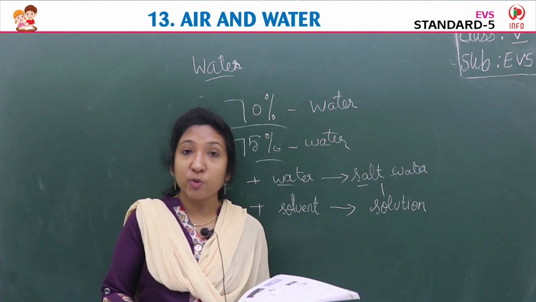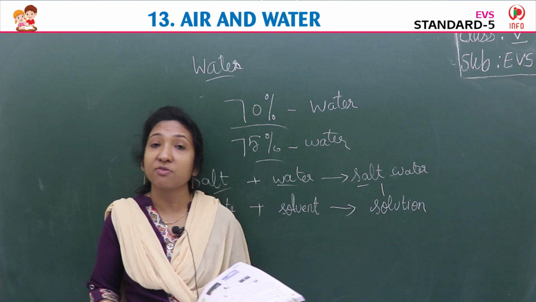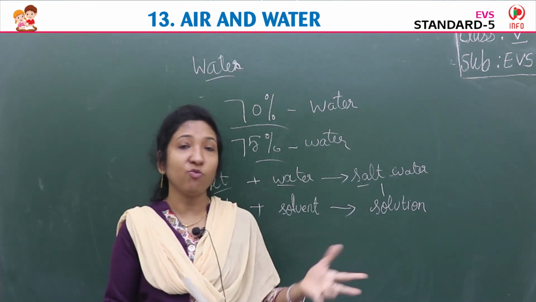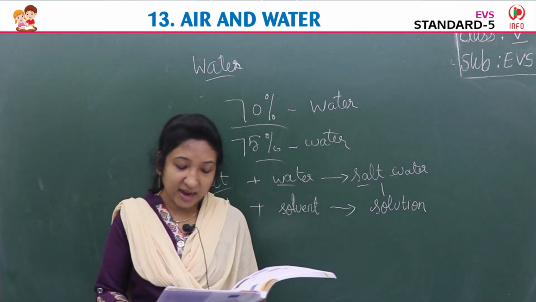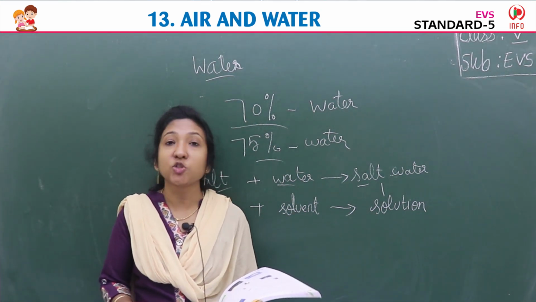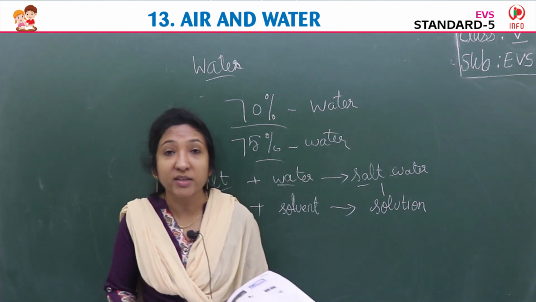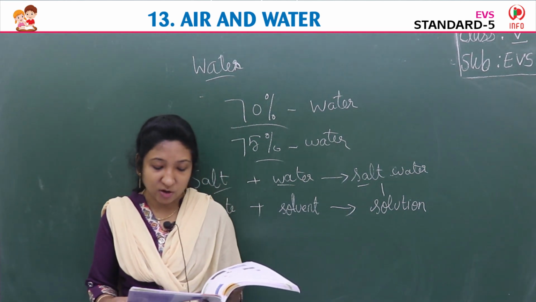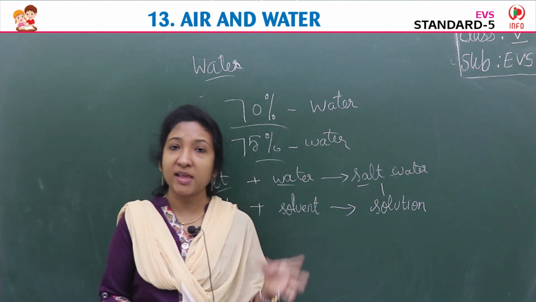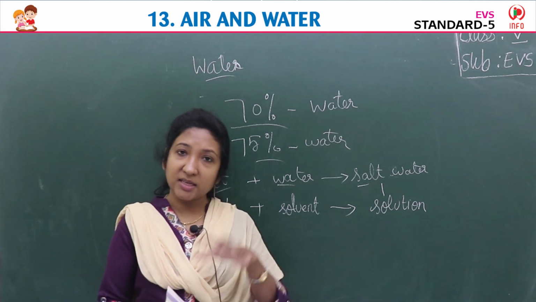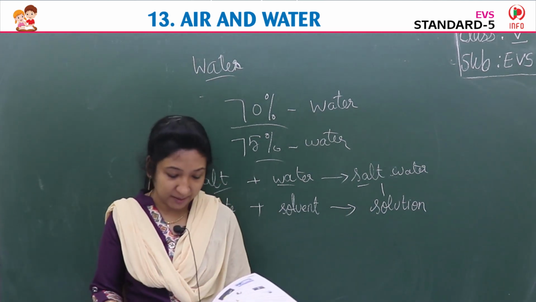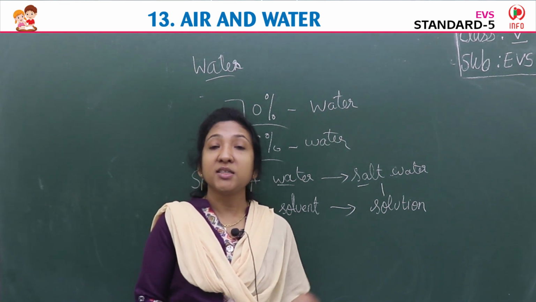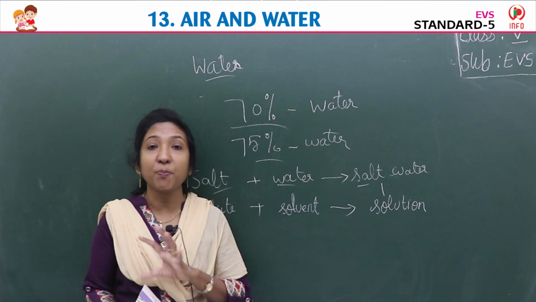Because of waste disposal, we throw waste here and there, and from the waste also what happens? Yes, air gets polluted, even water also. These impurities can dissolve in the water, causing it to be contaminated. Because of all these things, water gets impure, we say. Minerals and impurities are normally present in very small concentration. They are present in the water, but in small quantity, we say. Okay, so there are many impurities present in the water. They are dissolved in the water, so water is not pure as it is.